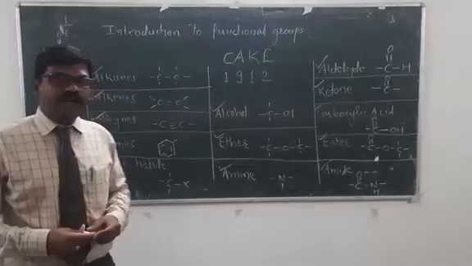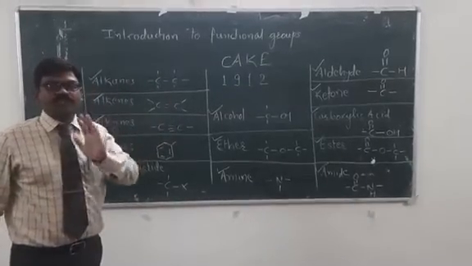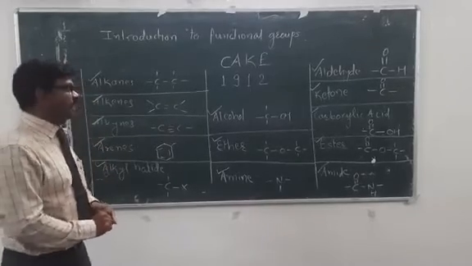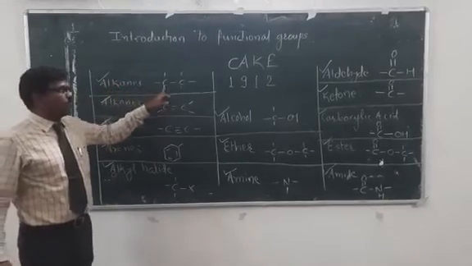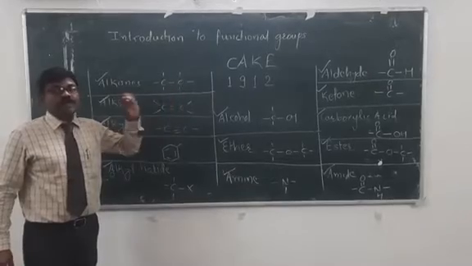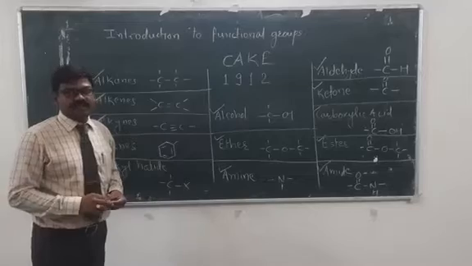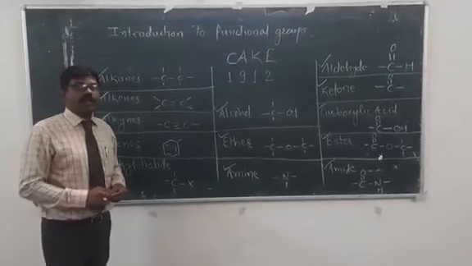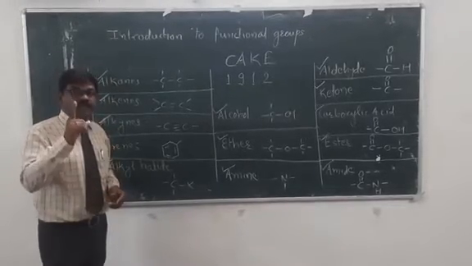Likewise, we can divide organic compounds by the functional groups present in them, mainly 13 functional groups. Alkanes have the general formula CnH2n+2. All alkanes are hydrocarbons, carbon-hydrogen containing compounds, and all the bonds present in alkanes are single bonds.